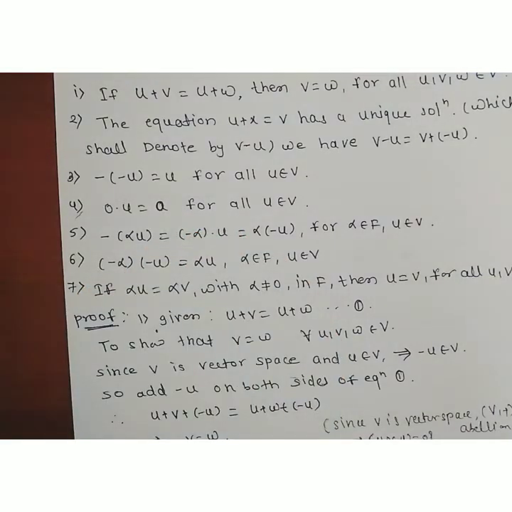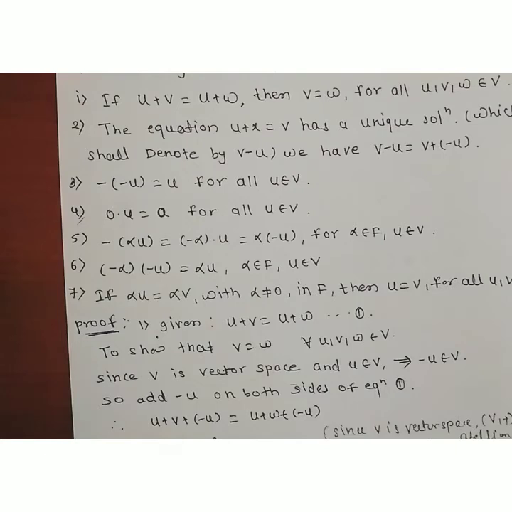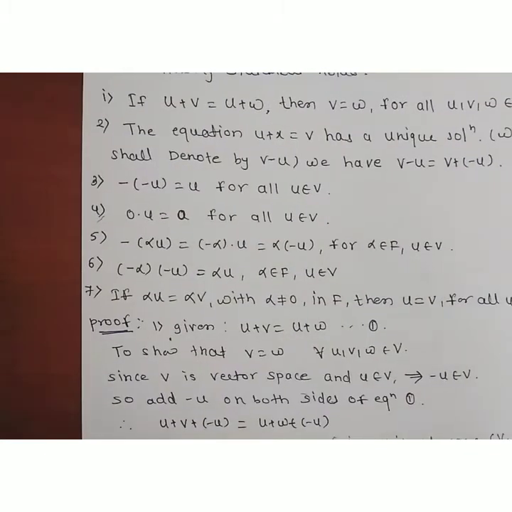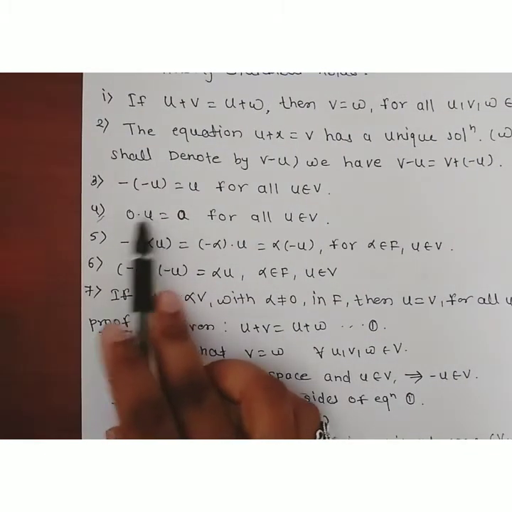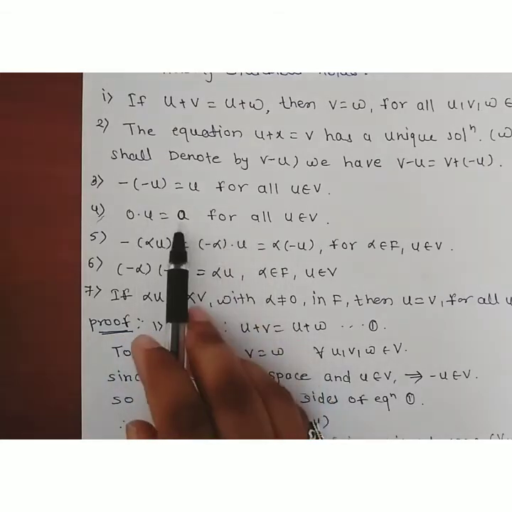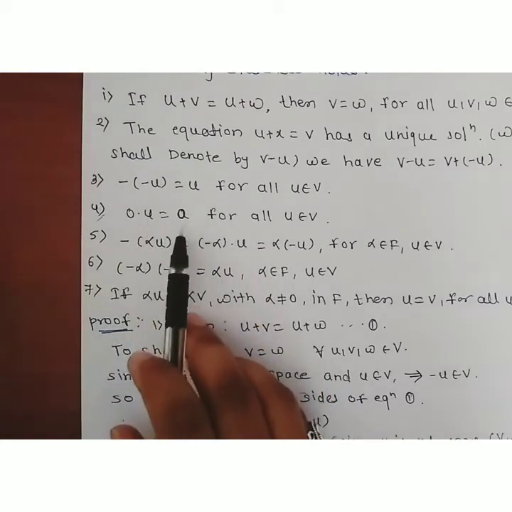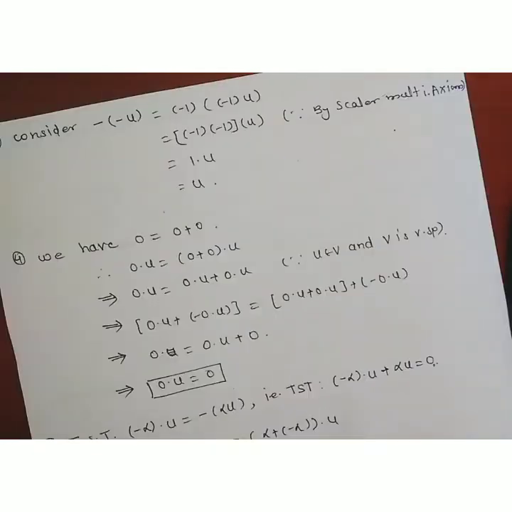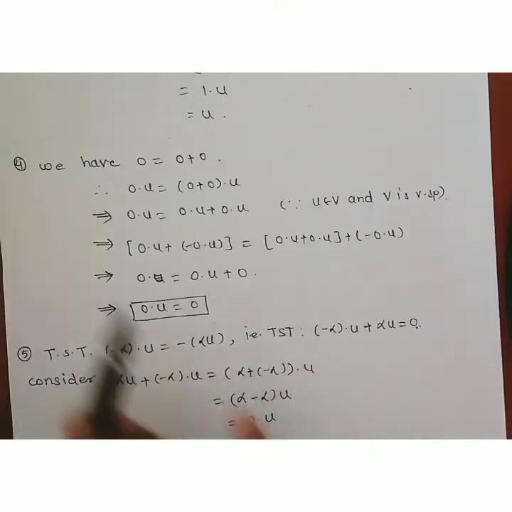0 into u is equal to 0 for all u belongs to V. That is, we have to show that if we multiply 0 to any vector u belonging to the vector space V, it again gives the 0 element. Now, how can 0 be written?